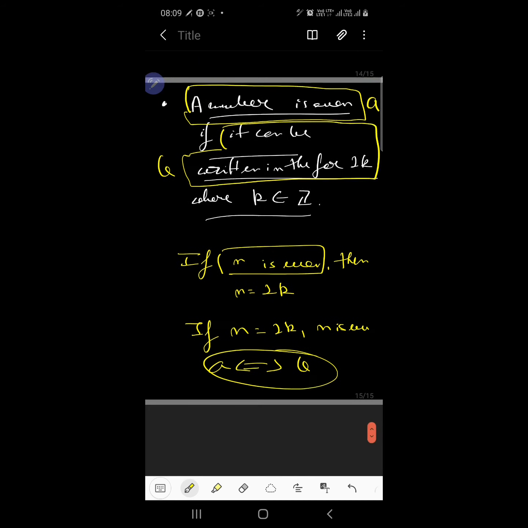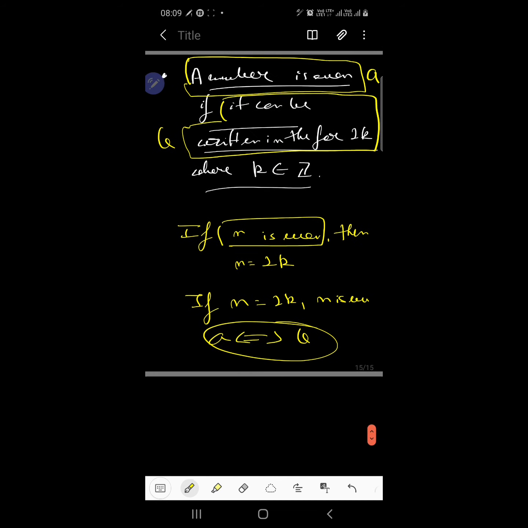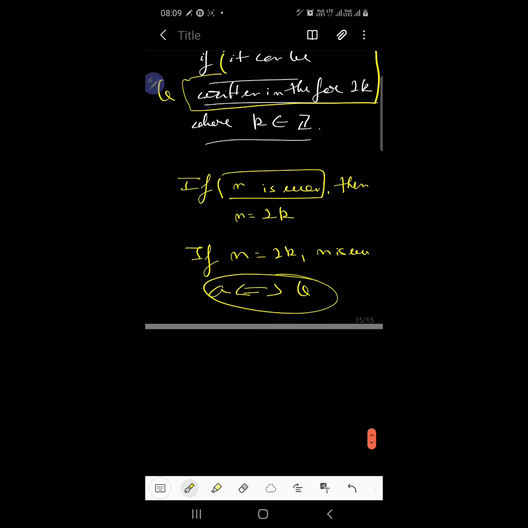We need to prove it from both sides, that if n is even, n equals 2k, and if n equals 2k, n is even, so that there is no loss of generality of the even integers. So this is the difference between biconditional and conditional operator. And make sure that in some mathematical exam, if you are ever given a proof which has the statement necessary and sufficient, you need to prove it from both sides. That is, from the first proposition towards the second proposition and back from the second to the first.